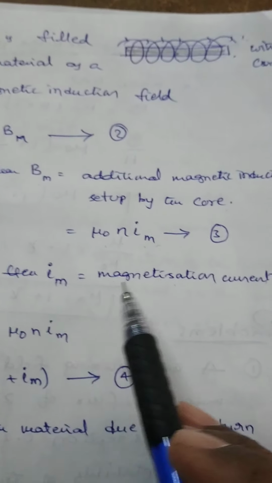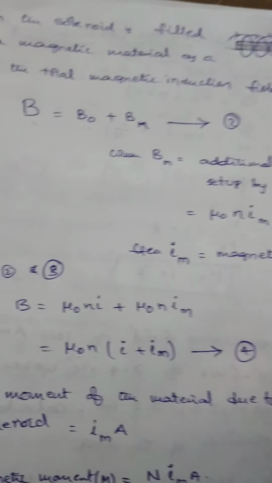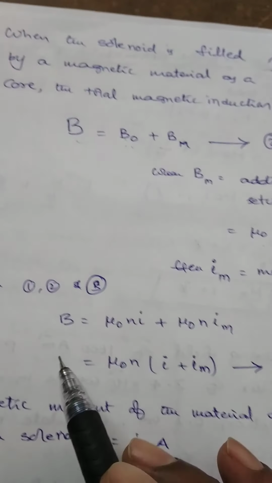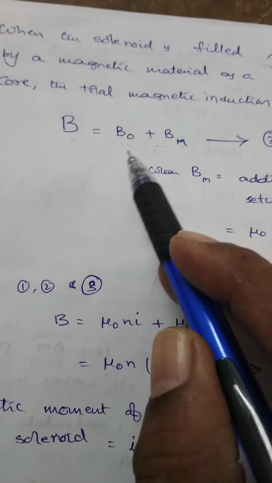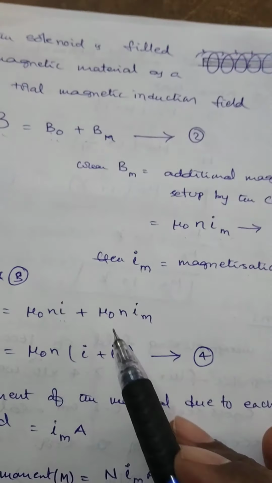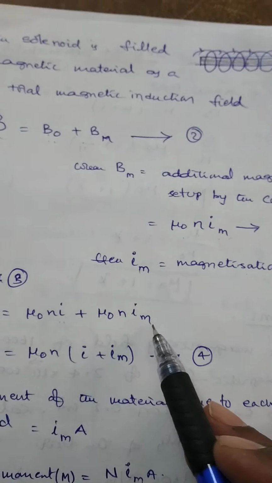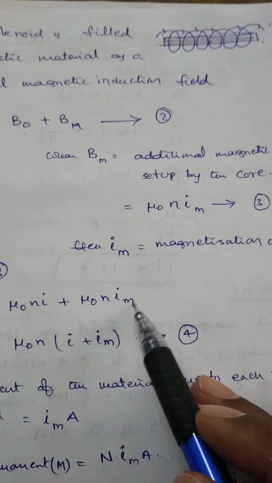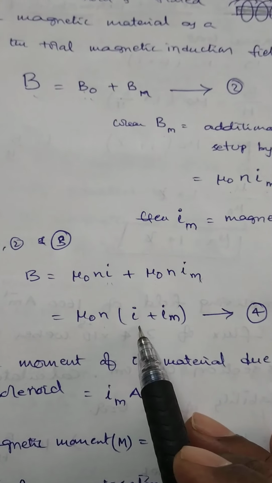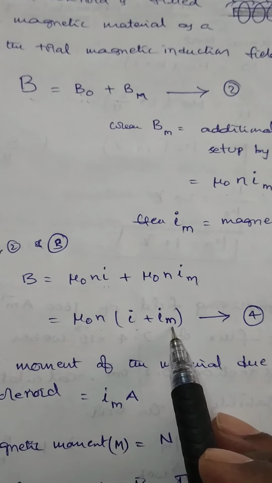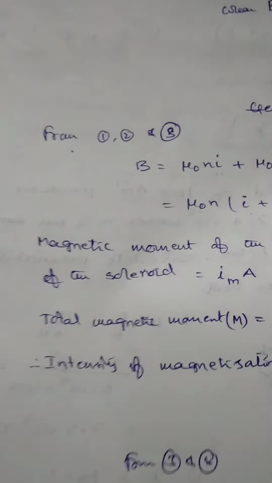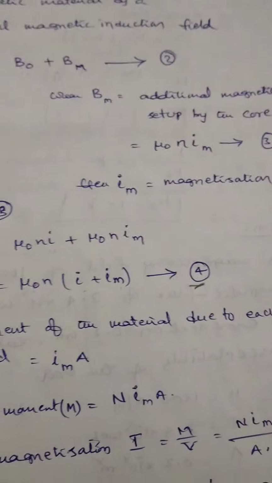So from equations 1, 2 and 3, B equals mu naught n I, B naught replaced by mu naught n I, plus Bm equals mu naught n Im. What is Im here? Magnetization current. So B equals mu naught n times I plus Im. It is equation 4.